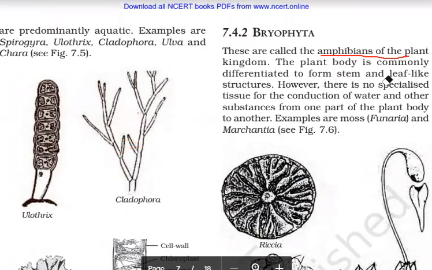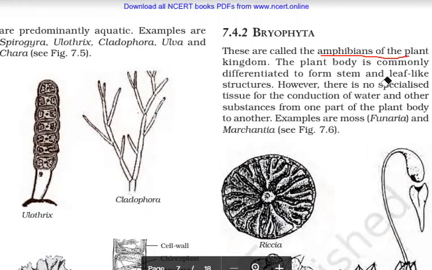Now, children, here you have to pay a little attention. It is a leaf-like structure, which means leaves are not present. However, there is no specialized tissue for conduction of water and other substances from one part of the plant body to another. So you can differentiate thallophytes and bryophytes: in thallophyta there is no differentiation into body parts, whereas in bryophytes you can see some stem and leaf-like structures.